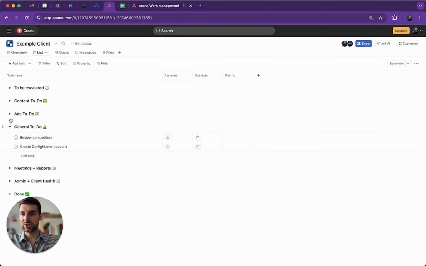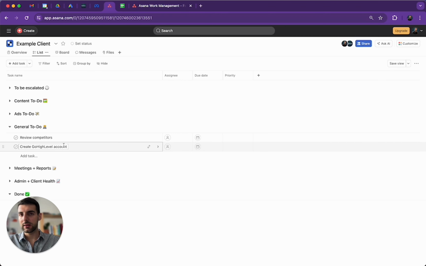Then we go into the general to-do. Here we have things like reviewing competitors. That's always a very important thing to do, especially at the beginning. And you also need to continue doing it throughout the period of working with the client. Then we also have to create a Go High Level account. Go High Level is one of the tools that we use. I'm probably going to do a separate video specifically for Go High Level. It's one of the best tools out there. If you're a marketing agency, it helps a lot.